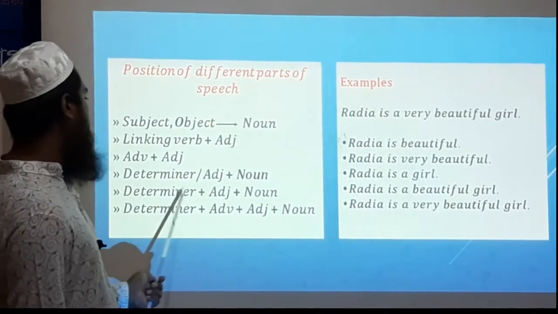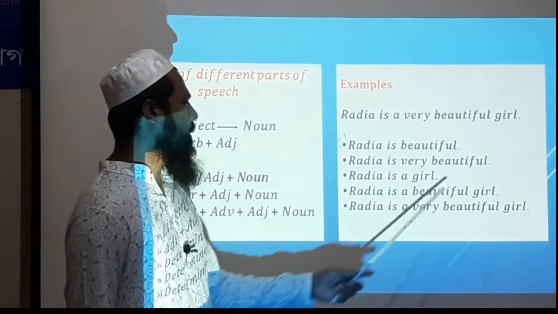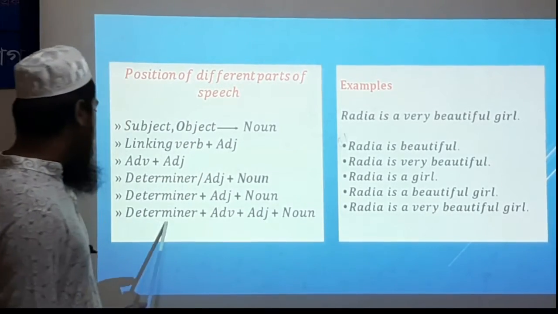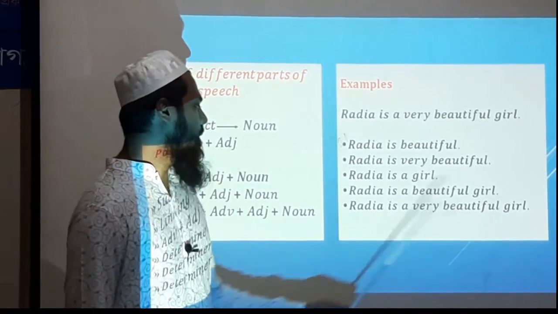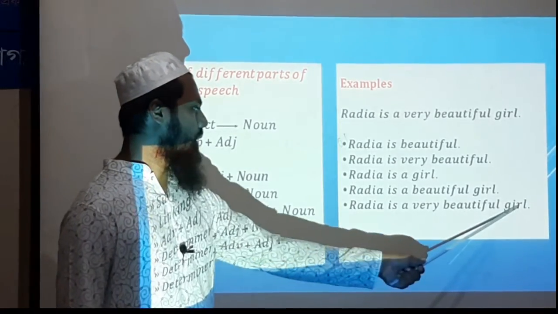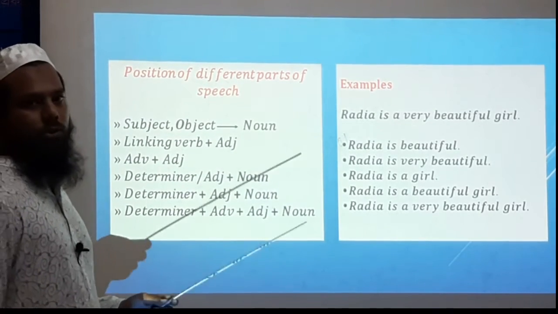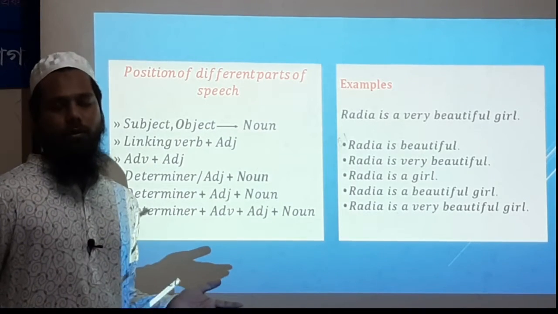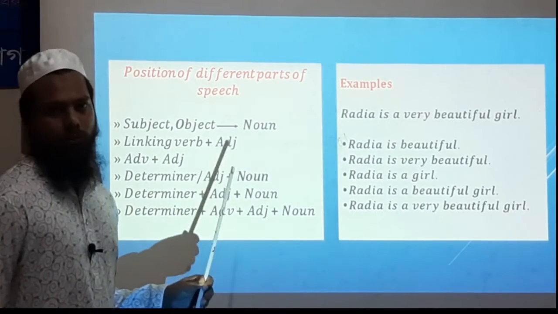And in the next rule, determiner plus adjective plus noun. Here, Radhya is a beautiful girl. A is the determiner, beautiful is the adjective, and girl is the noun. Determiner plus adverb plus adjective plus noun: Radhya is a very beautiful girl. Here, a is the determiner, very is the adverb, beautiful is the adjective, and girl is the noun. And these 6 rules are very important to solve suffix and prefix. We can solve 70 to 80% of problems using these rules.